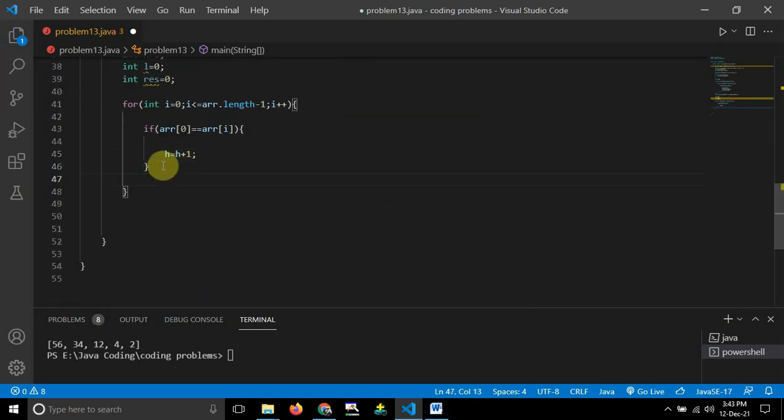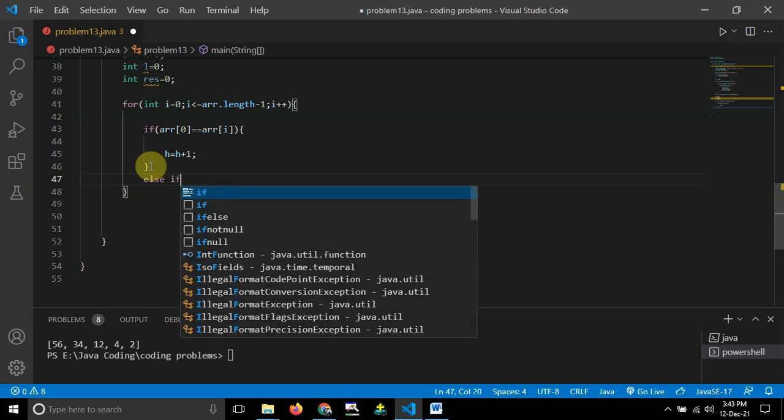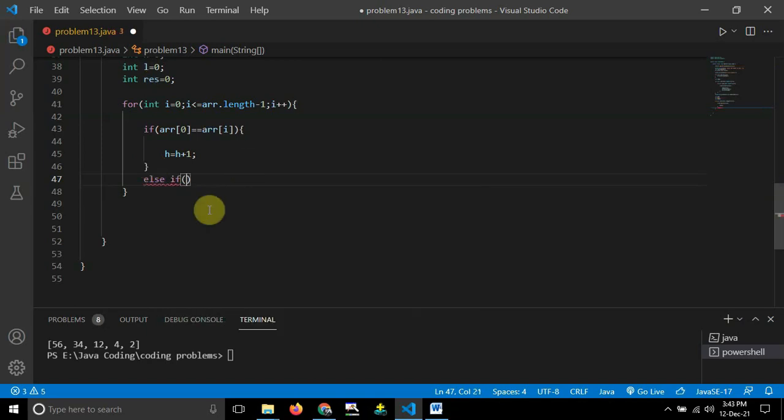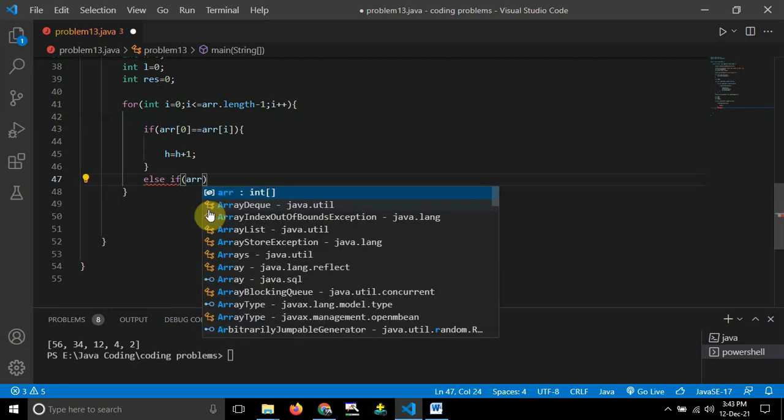Otherwise, if array of i, that is the first element, is not equal to this one, I will check another condition with else if. Let me just give 1 second, guys. So else if, the condition is: the last element I want to take, that is 2. I want to point to 2. Then how can I point?